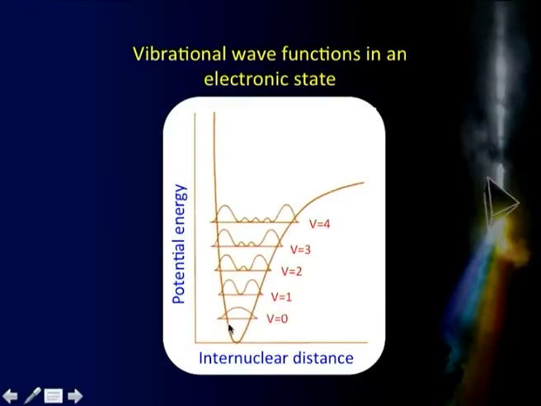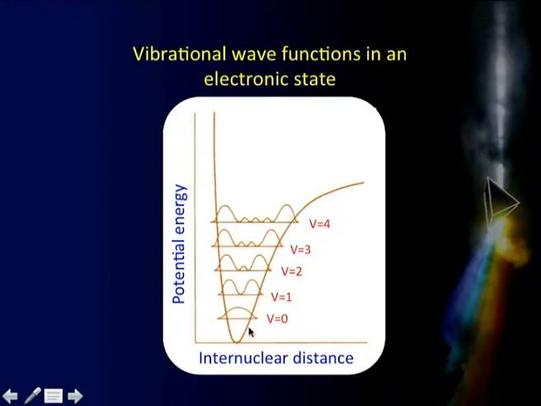If I look at it classically, essentially what I expect is that I am just holding this as fixed, so the time spent by this second atom will be more towards the extremities. That means, in principle from classical mechanics, I expect that it should spend more time over here and here rather than in the middle. But the curves shown here are the outcome of the quantum mechanical treatment of vibration. So, for V is equal to 0 level, we find the probability is maximum here, and for V is equal to 1 level, this is the probability curve. That means, the probability is maximum at 1 by 4 and 3 by 4 and so on and so forth.